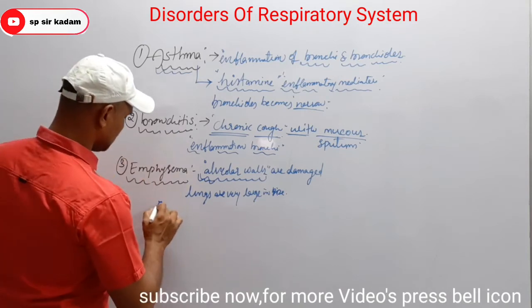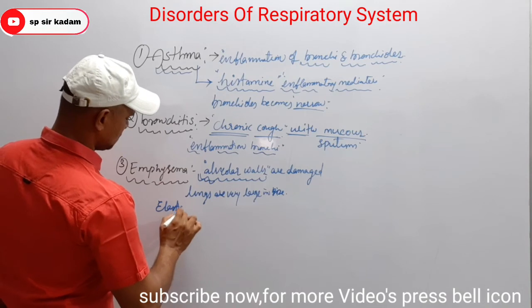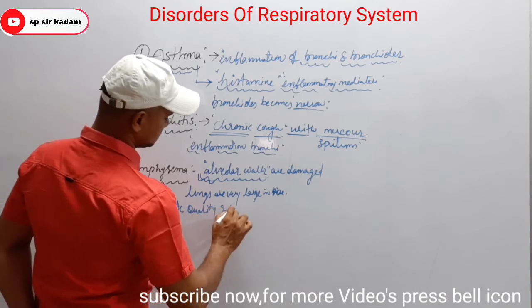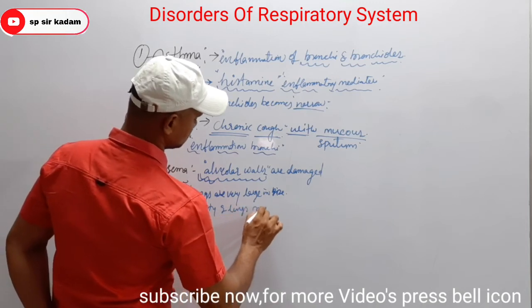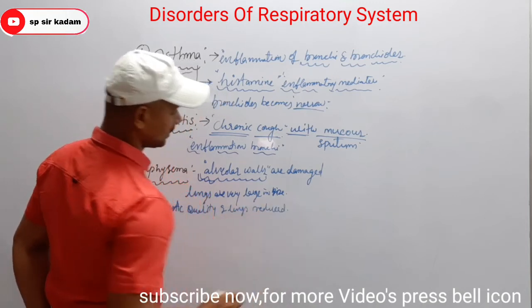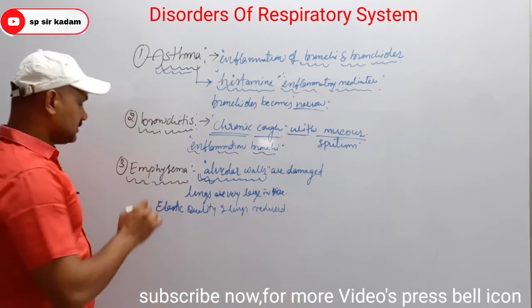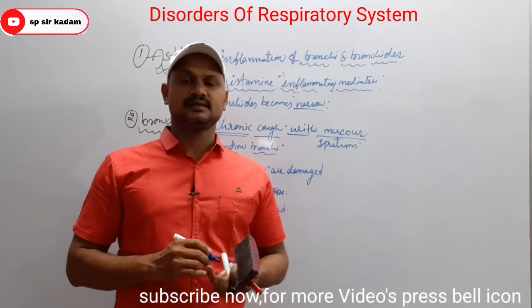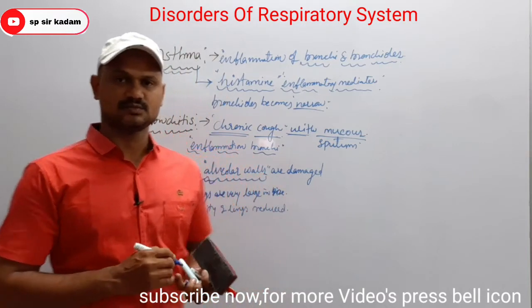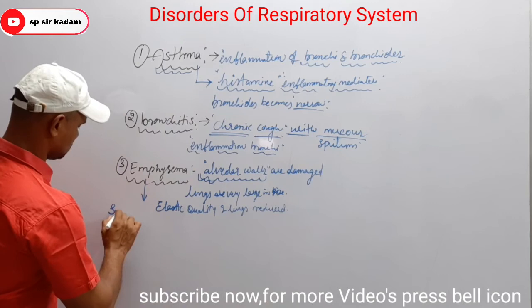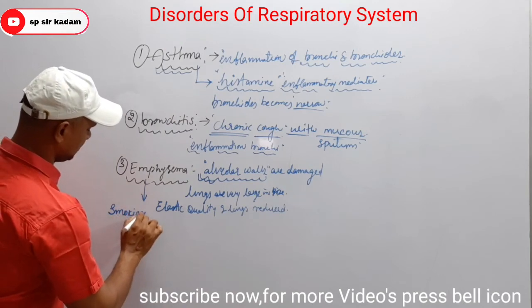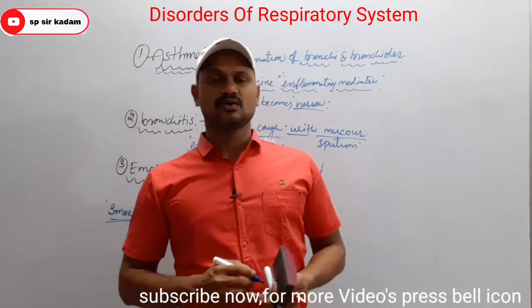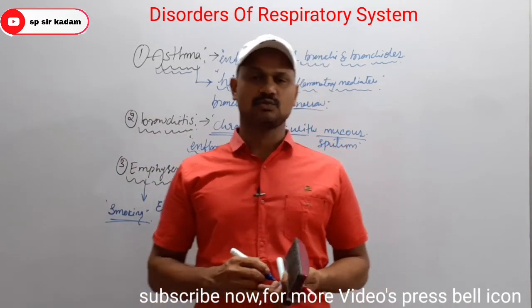It is also an important point that emphysema is mainly caused by cigarette smoking.